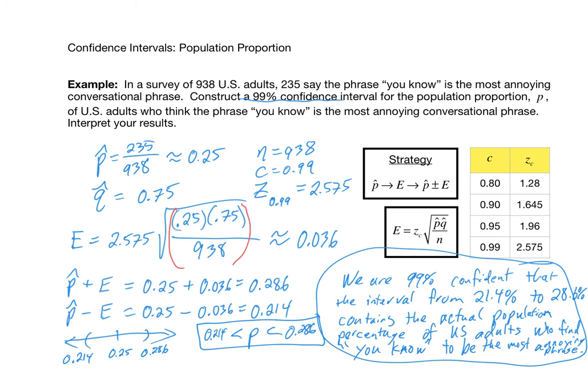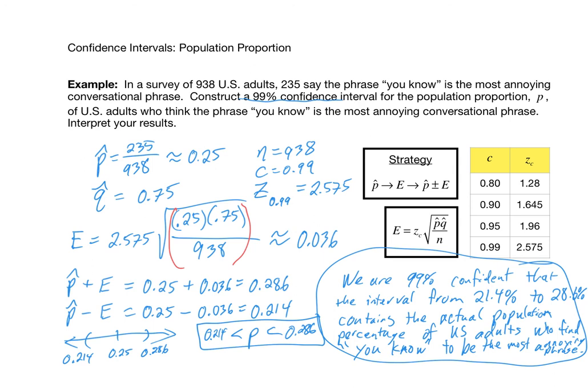So again, let's quickly review the strategy before we move on. P hat, we want to compute that population proportion estimate first. Then we can compute the margin of error E using this formula, and we did that here. And then finally, we're going to add and subtract the margin of error from p hat. So we did p hat plus E, p hat minus E. This created the endpoints of our interval. So this is our interval. Again, we're making a statement about the population proportion P, not p hat. And we got to interpret that in words. So we are 99% confident that the interval from 21.4% to 28.6% contains the actual population percentage of US adults who find the conversational phrase "you know" to be the most annoying phrase.